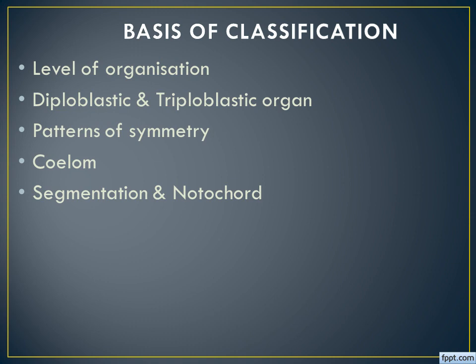Fine? Okay. So let us see the basis of classification. The first one, levels of organization. The second one, diploblastic as well as triploblastic organization. The third one, patterns of symmetry. The fourth one, coelom. And the fifth character is segmentation as well as notochord, right? So as per these characters, they are going to classify the animals, meaning the Kingdom Animalia. Let us go one by one.